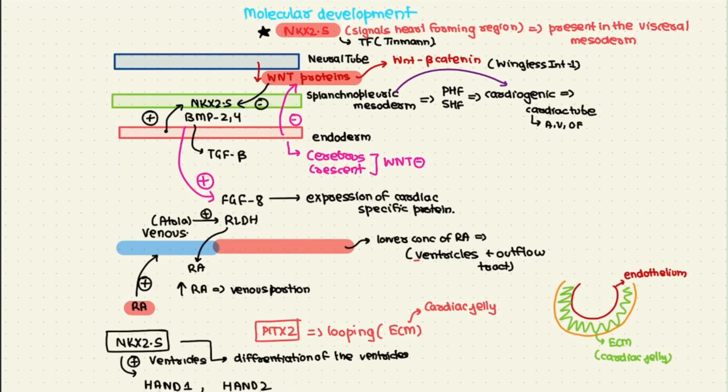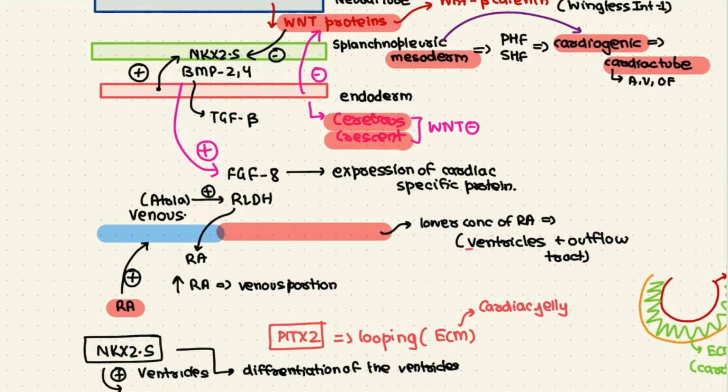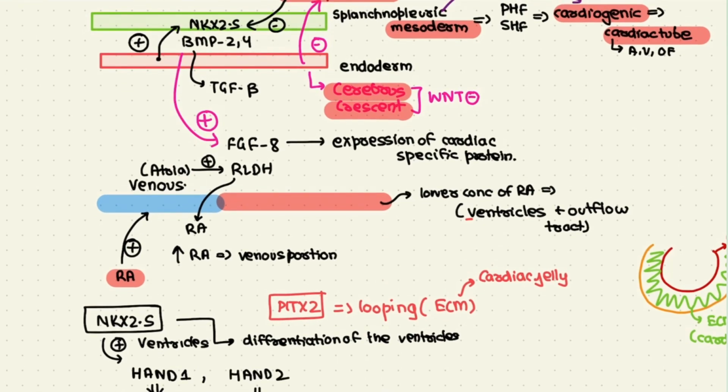So just to summarize, we had NKX2.5, the major driving force in the conversion of the mesoderm into the cardiogenic area and ultimately the cardiac tube. Then we had the role of BMP2 and 4 secreted by the endodermal cells, which stimulated NKX2.5. And we had the role of Cerberus and Crescent, which inhibit Wnt protein secreted by the neural tube, which was inhibiting NKX2.5. Then we had the specification of the venous portion of the heart by the retinoic acid signaling system. And to conclude, we have the upregulation of HAND1 and HAND2 in the ventricles, which will specify the left ventricle and right ventricle respectively.